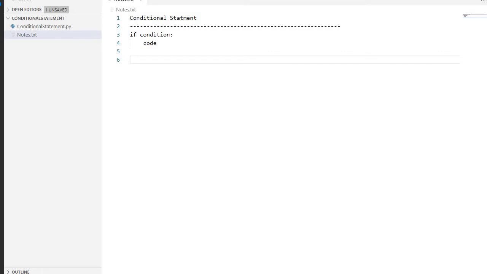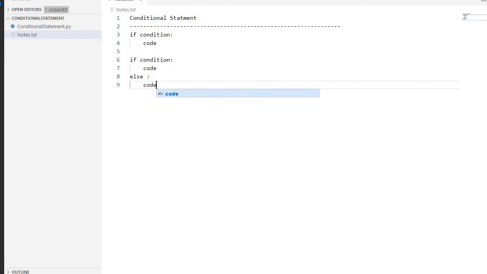What if the condition is not met, and we need another code block to be executed? Then we have the else statement. So how do we write this one? We write else, then a colon, and then write the code. Make sure the code is properly indented, otherwise it will not run properly. So if this condition is met, it will run this code. If not met, it will go to this else part and run this code.